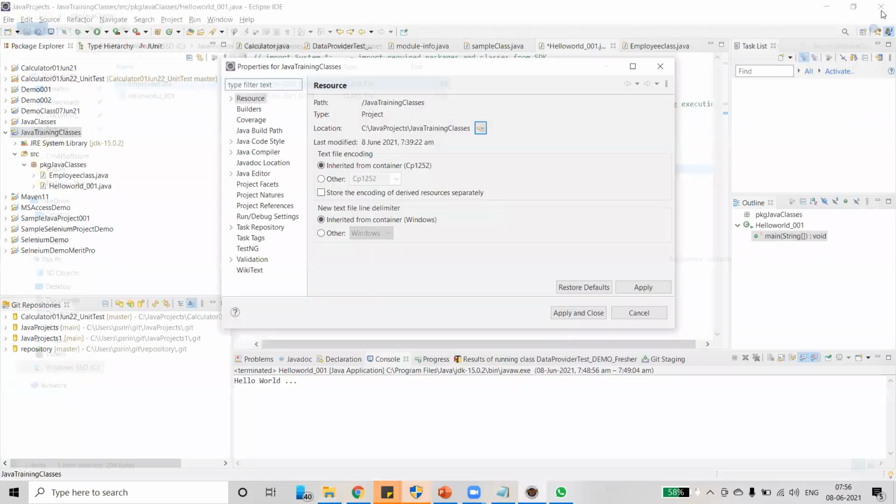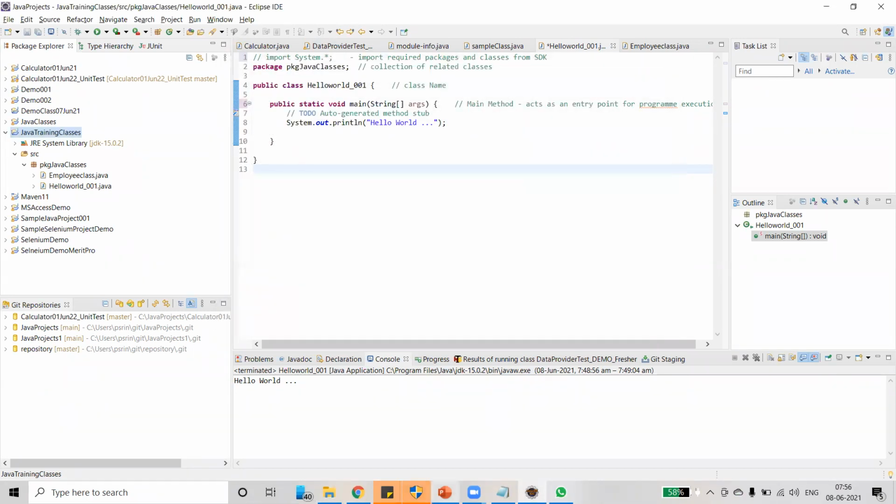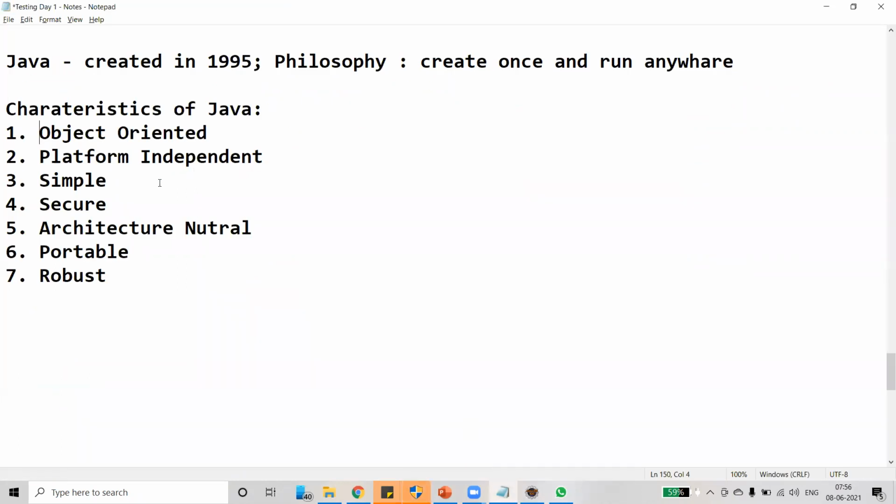Architecture neutral. Secured means what? See, one of the very important features of Java is that Java does not support pointers.